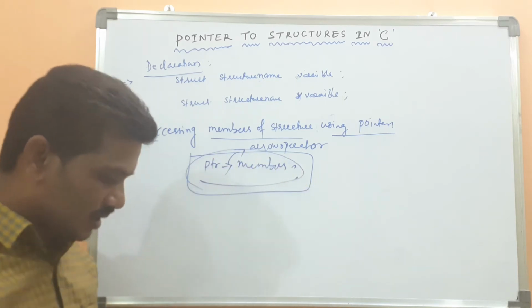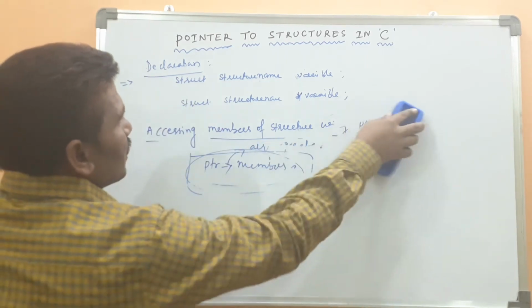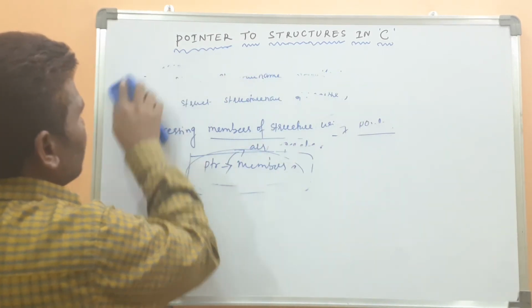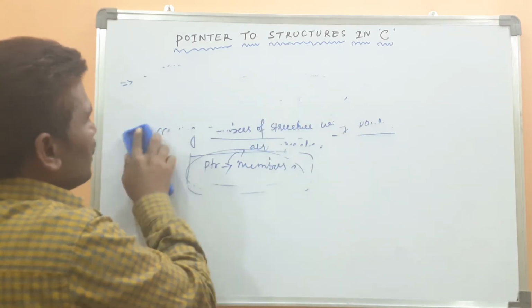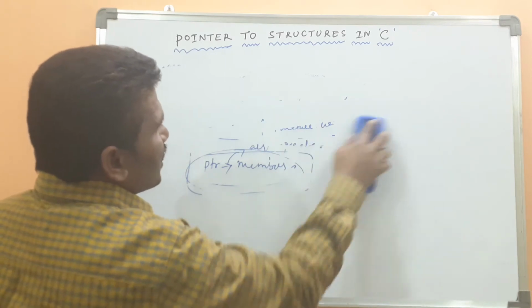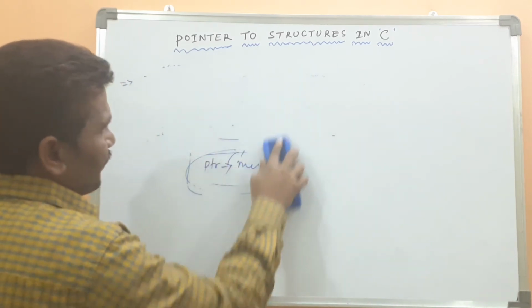This is the syntax for declaring the pointer variable and accessing members through it. After that I will explain with an example, then you can easily understand.